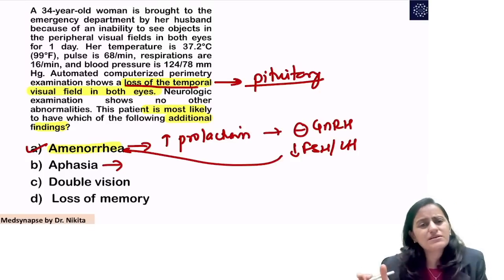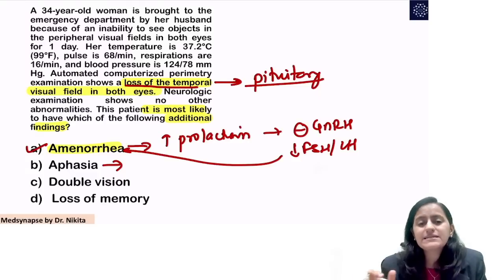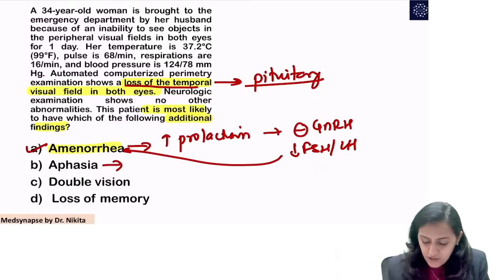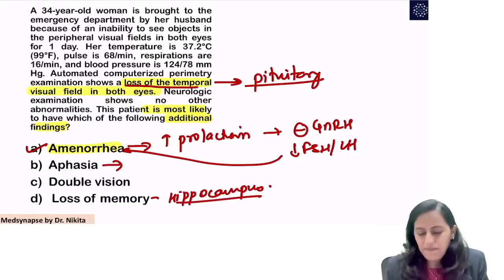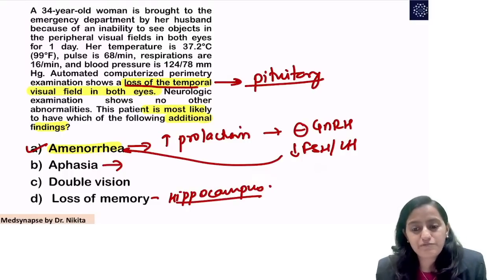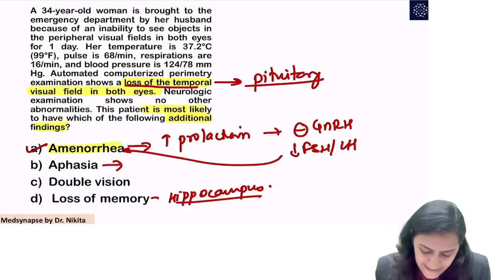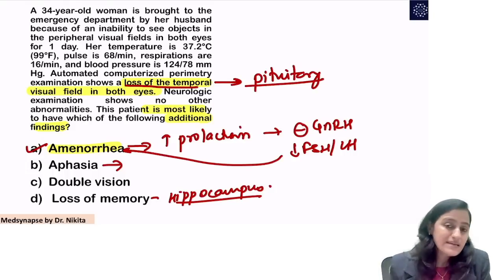Aphasia will be seen with Broca's and Wernicke's, that is frontal lobe and temporal lobe lesions. Double vision, diplopia, may be in refractive errors or the nerve palsy like we have seen. And loss of memory, when the hippocampus is affected, the memory pathway, that is when there's going to be loss of memory. So this is prolactinoma, and that is why amenorrhea will be the finding here. Is this clear with everyone? So the answer here will be amenorrhea. Easy.